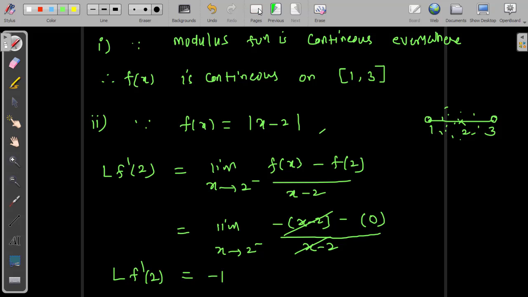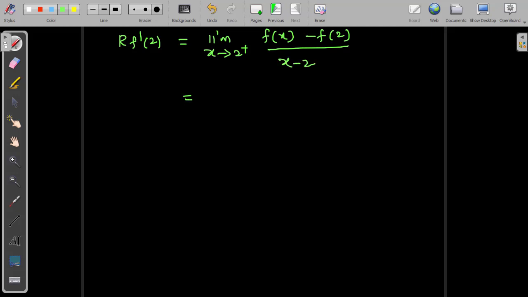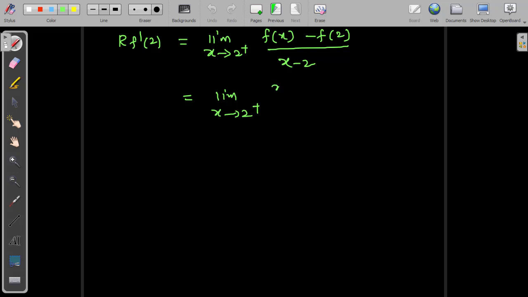The next step is the right hand side derivative, R f dash of 2. R f dash of 2 means limit x approaches 2 plus of f of x minus f of 2, divided by x minus 2. 2 plus area means x greater than or equal to 2, so x minus 2 is positive, so f of x is x minus 2.